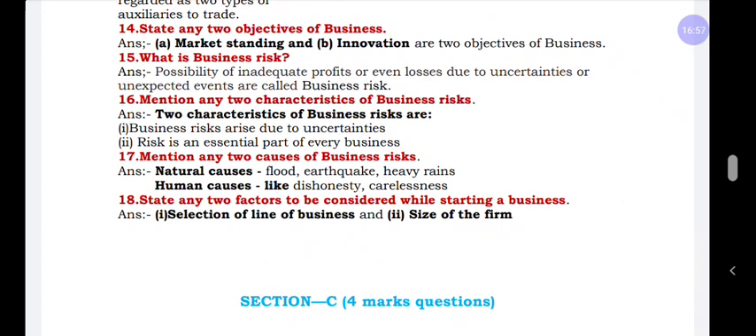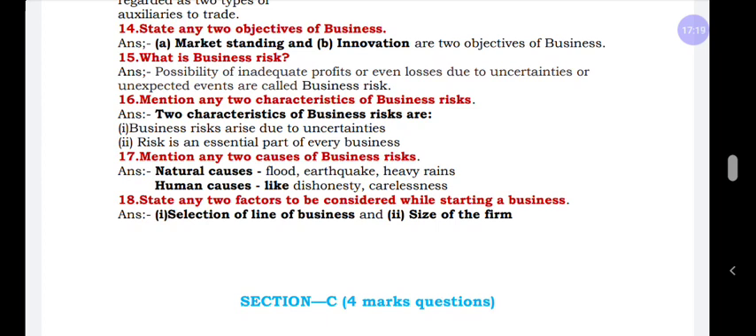And what is business risk? This is very important for 2 marks. Business risk means possibility of inadequate profit or losses. We cannot expect the profit, and even losses may occur, due to some uncertainties or unexpected events. This is called business risk.